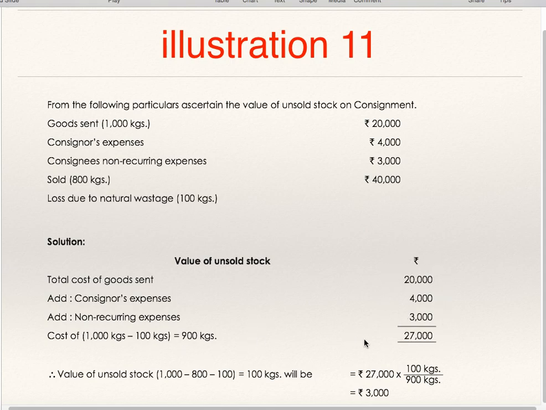Normal wastage is 100 kgs. Now 27,000 divided by 900 into 100 will be the valuation of closing stock. Why? Because you are supposed to divide by 900 and not by 1000. Why? Because the consignee has received 1000 kgs minus 100 kgs, 900 kgs. So 27,000 divided by 900 multiplied by 100, 3,000 is the valuation of closing stock.